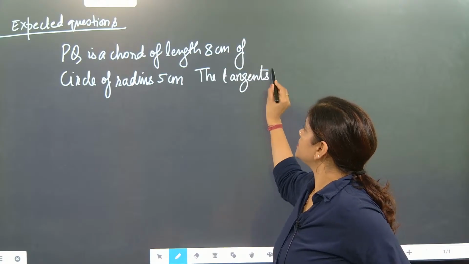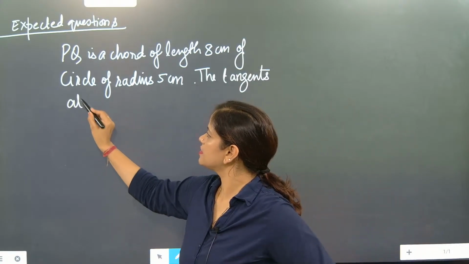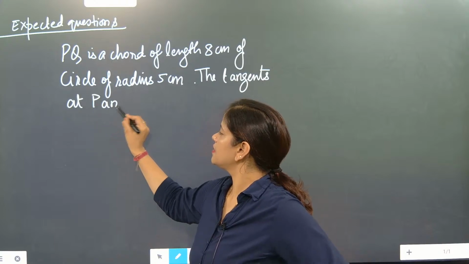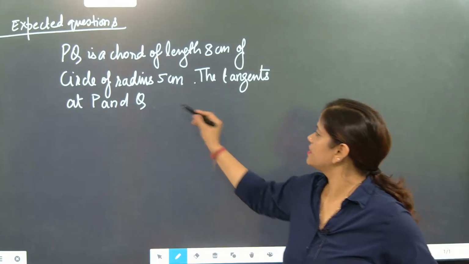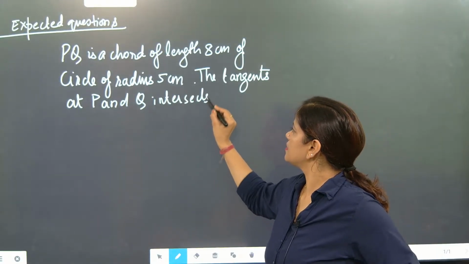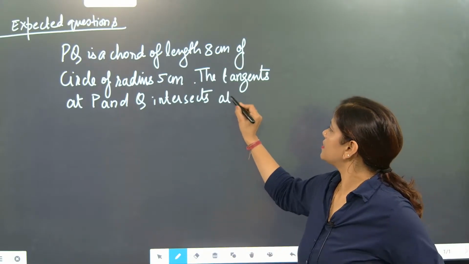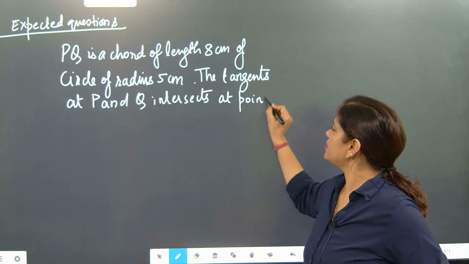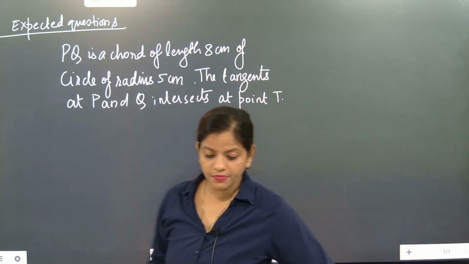The tangents at P and Q intersect at point T. Find the length TP.